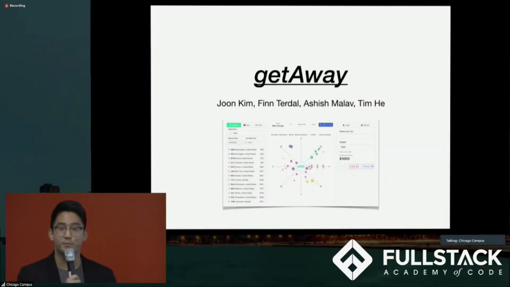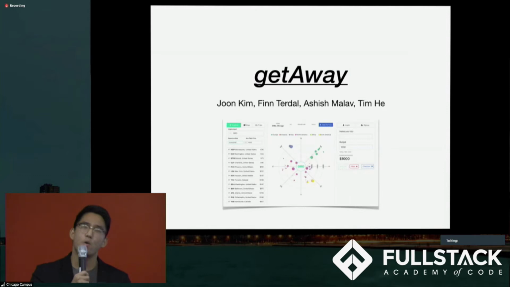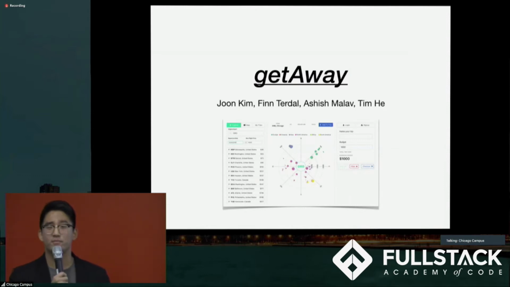Good afternoon, everyone. My name is June. I'm standing here with my group mates, Finn, Ashish, and Tim. If you had a $2,000 budget, where would you go? We thought it would be helpful to visualize travel cost in a map. So we built an application called Getaway.